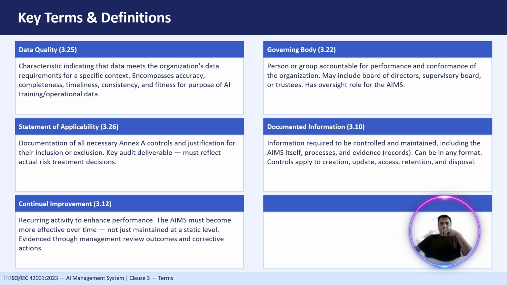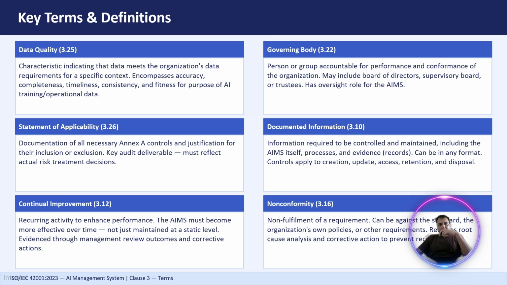Next we have is documented information. So documented information includes all the documents and the records required to operate the AI management system. This includes AI policies, procedures, risk assessments, audit reports, minutes of meetings, training records, and evidence of compliance, right? So these documents help us show that the organization follows ISO 42001 requirements. So for example, keeping the record of AI risk assessments and corrective actions demonstrates that we are effectively managing our governance or the requirements of the standard. So that we call documented information.